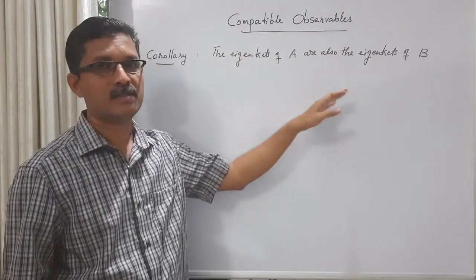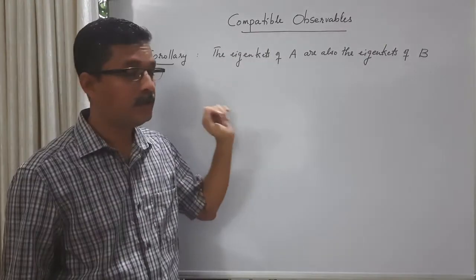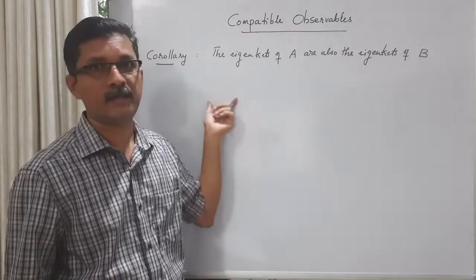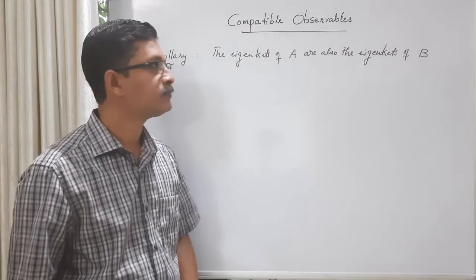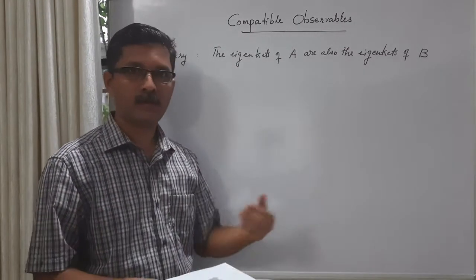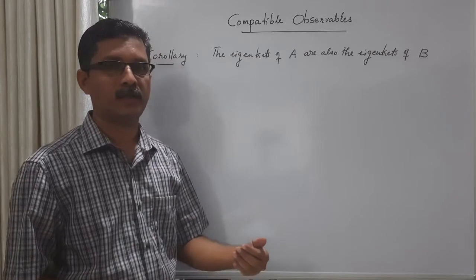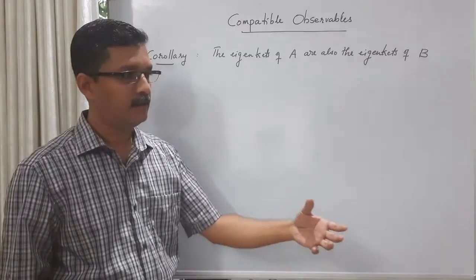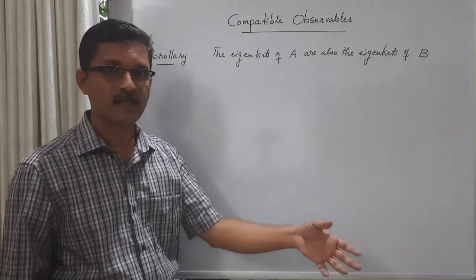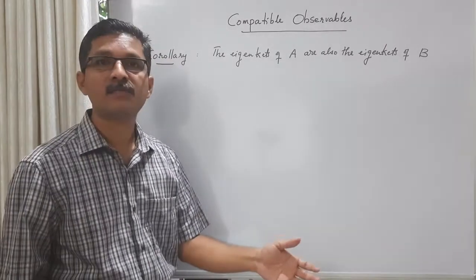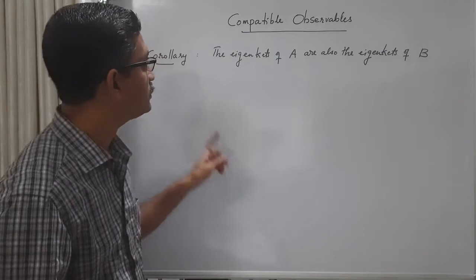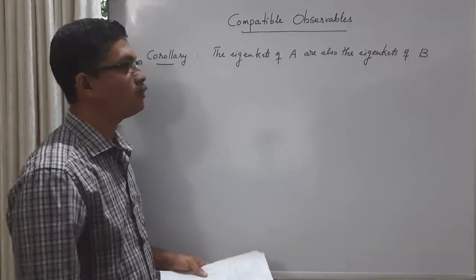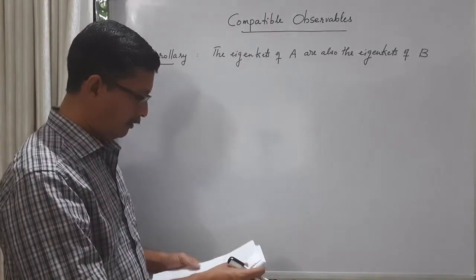Okay, in the bases which are the eigenkets of A. Now we want to show that this basis, the eigenkets of A, are also the eigenkets of B. Essentially, what we are trying to do is the reverse of that earlier result, that if an operator is diagonal in a certain basis, that basis will be the eigenkets of the operator. That's what we want to show. So let us try to establish this corollary technically.